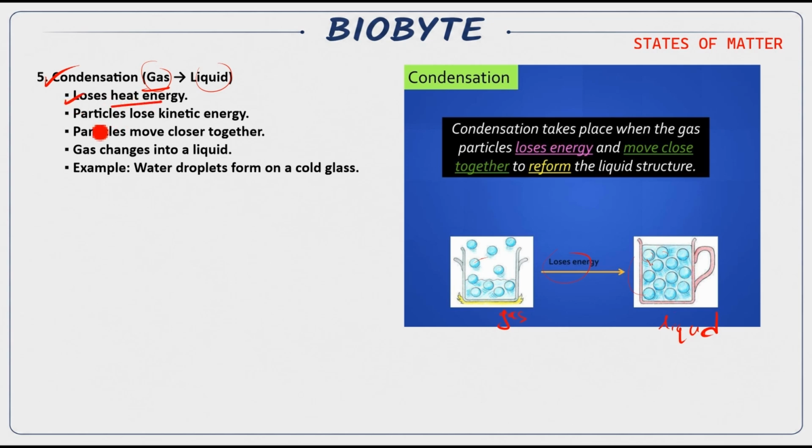So in condensation, heat energy is lost, particles lose kinetic energy, and they gain some potential energy. Particles move closer together, gas changes into a liquid, and water droplets form on a cold glass.